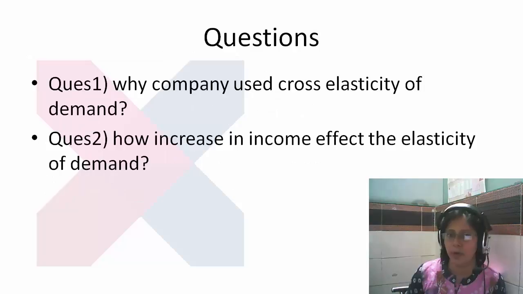So there are two questions about it. Why do companies use cross elasticity of demand? How does an increase in income affect the elasticity of demand?